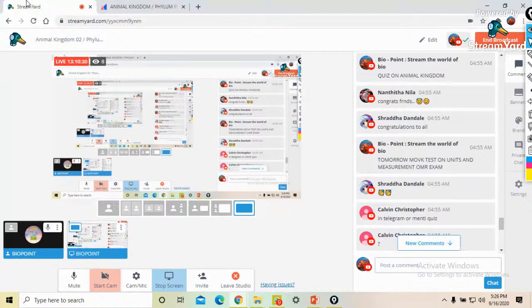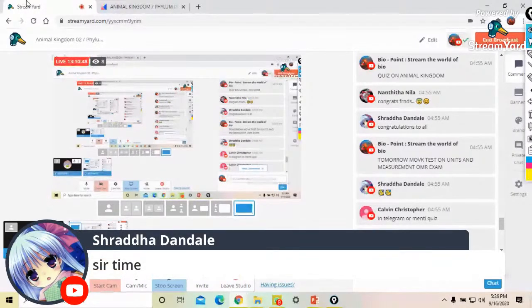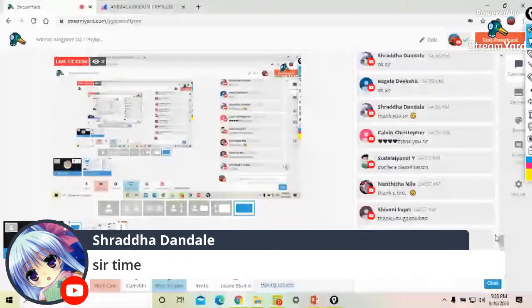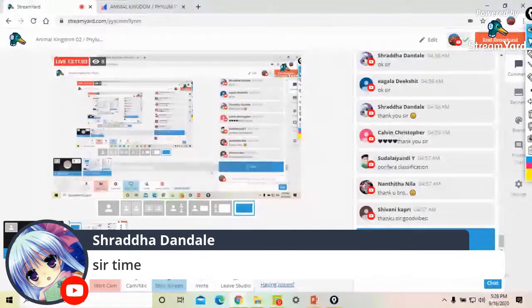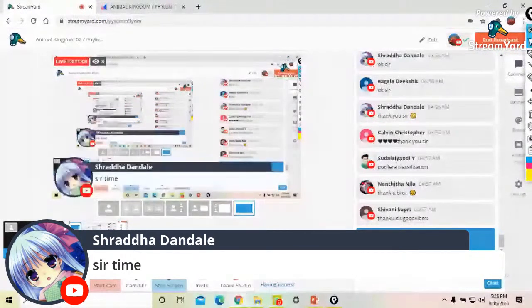And guys, do not forget that tomorrow you will be having a mock test on units and measurement, physics. Okay, we told that we won't be taking physics sessions, but surely we'll be having exams. Okay, because without getting at least 40, I think you have 45 questions. Yes, you have 45 questions of physics in the NEET examination. You should make at least 35 or 30. Okay, along with biology, you should make almost 85 above. And if you make 90, it's absolutely fine. So time will be informed along with the schedule, Shraddha. Okay, thank you, sir. Goodbye.